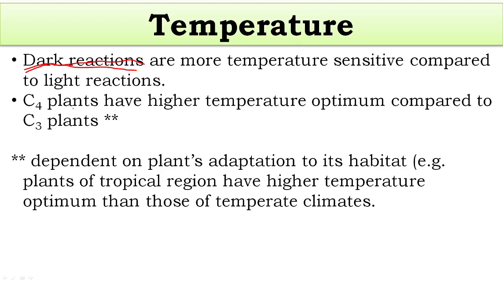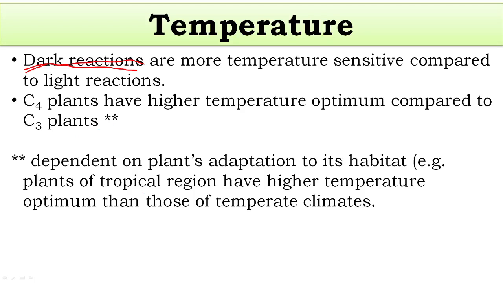So C4 plants have got higher temperature optimum. When C3 plants are exposed to high temperature, the rate of photosynthesis drops, while C4 plants have got higher temperature optimum compared to C3 plants. Now this thing is dependent on the plant's adaptation to its habitat.